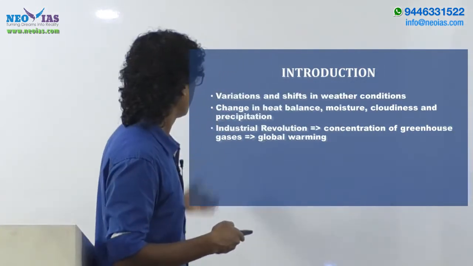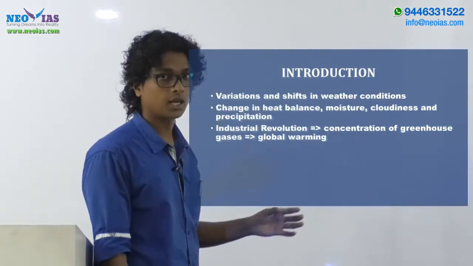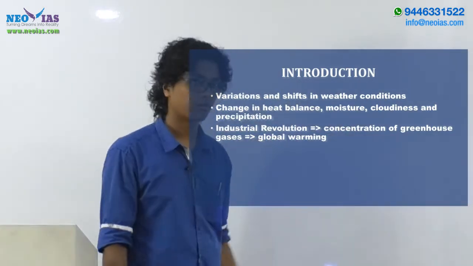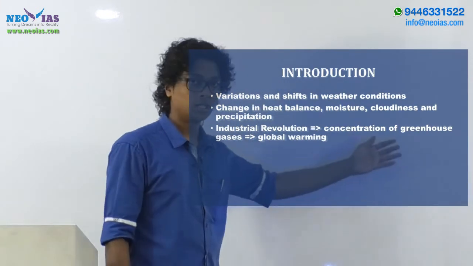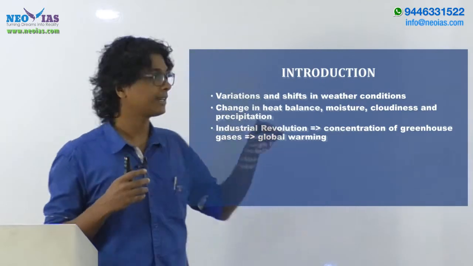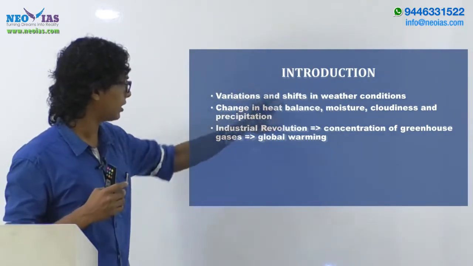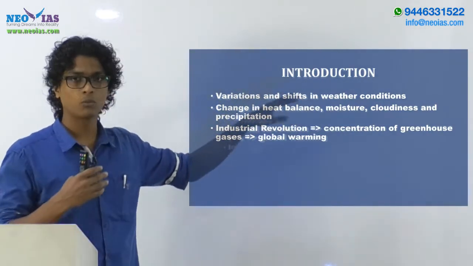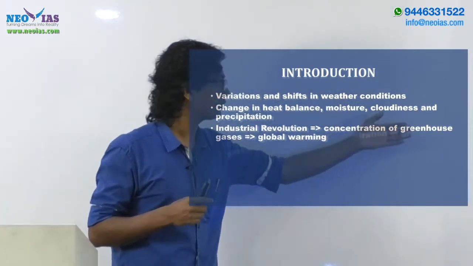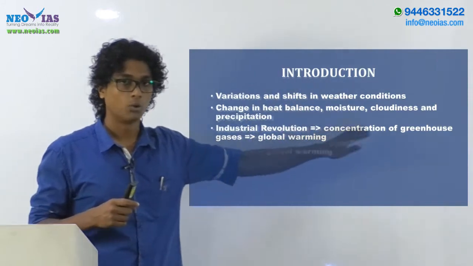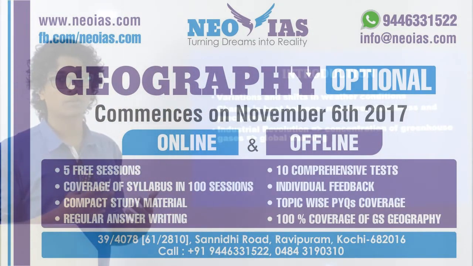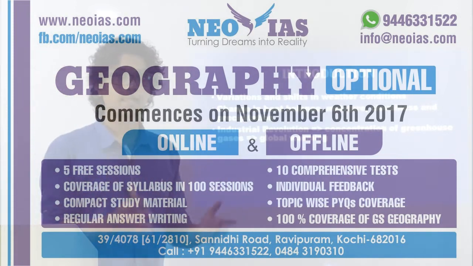So let's see the introduction. First of all, let's start with saying what climate change is. Simply saying, variation or shift in weather phenomena, or we can say change in the heat balance, moisture, precipitation, or cloudiness. All these things can be seen as climate change. You need not bring both points into your answer. You can either stick with variation or shift in weather conditions, or you can specifically mention moisture, precipitation, and cloudiness.